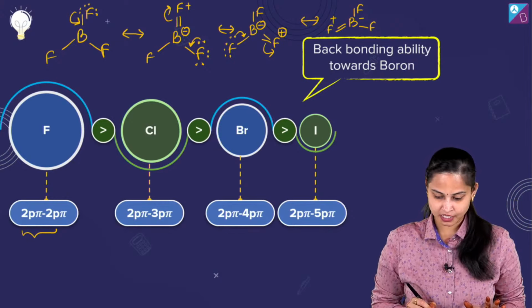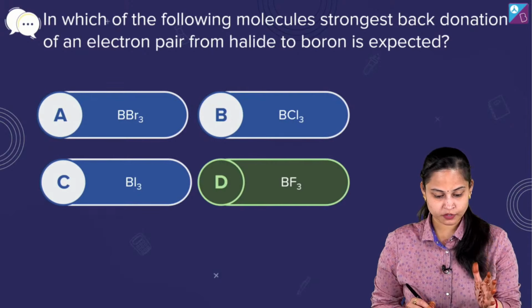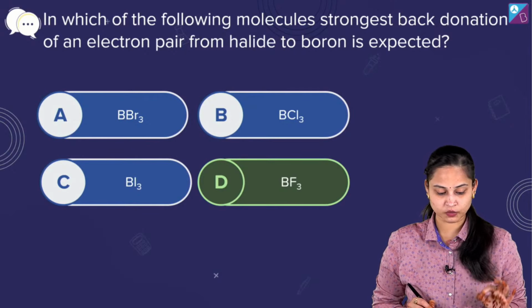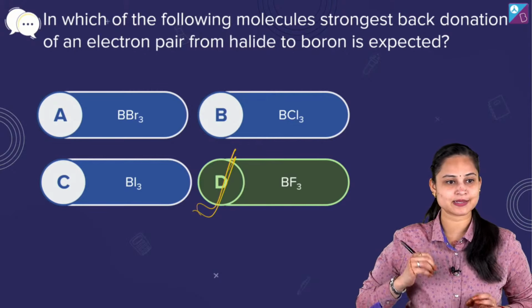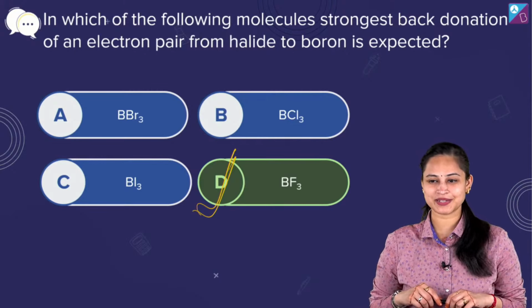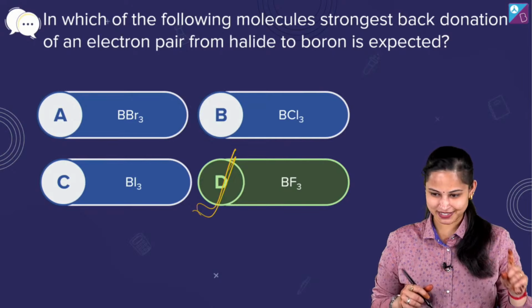Okay, yes. So let's go, here we are, and in which of the following molecules strongest back donation of an electron pair from halide to boron is expected? Option number D is the right answer. Fine, cool. Let's move ahead.